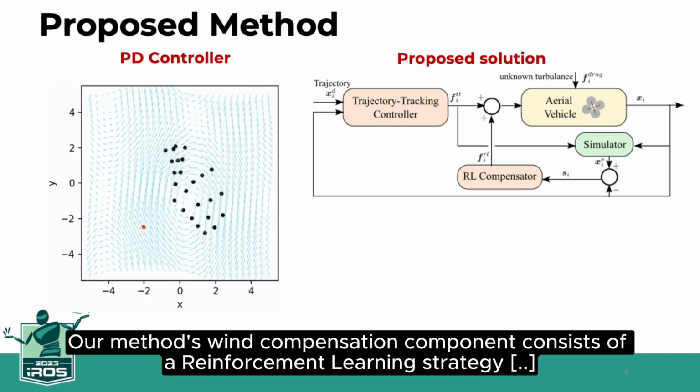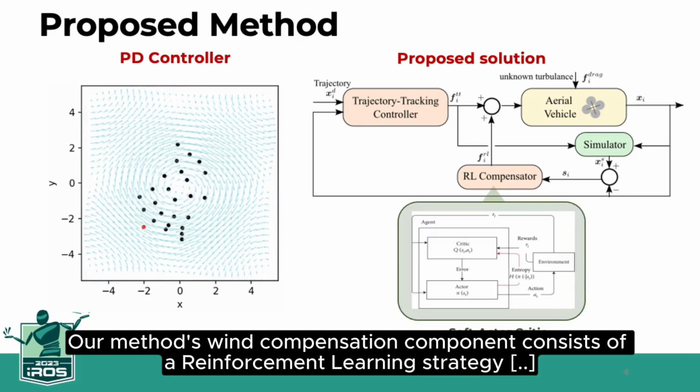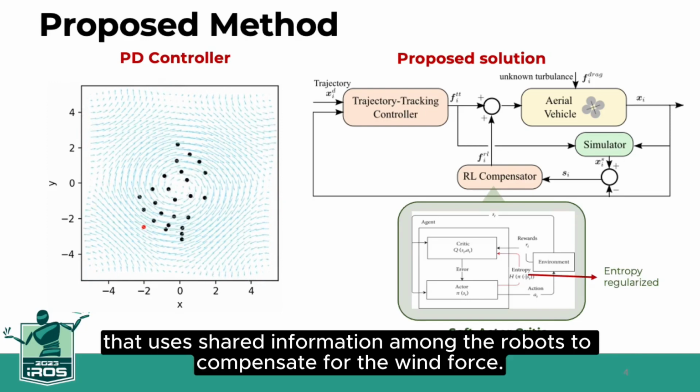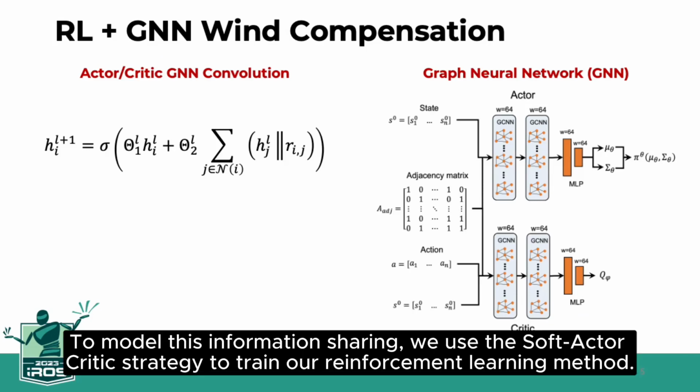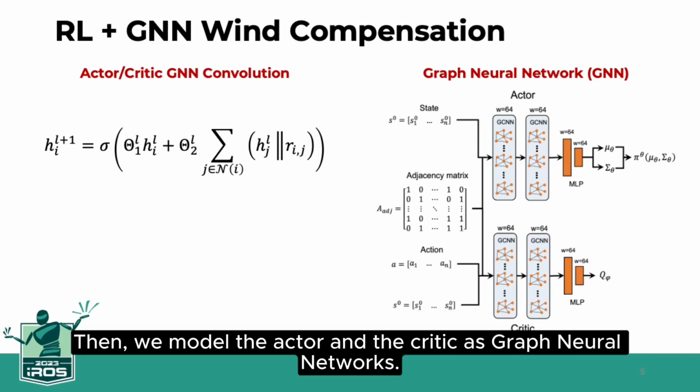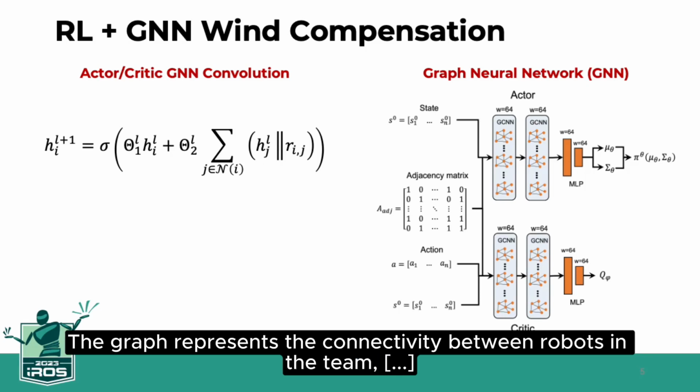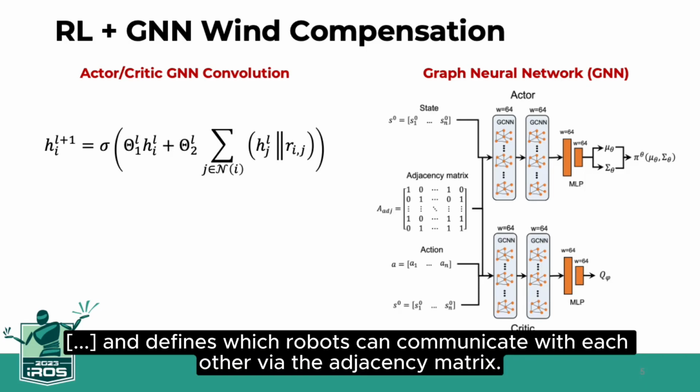Our method's wind compensation component consists of a reinforcement learning strategy that uses shared information among the robots to compensate for the wind force. The key component of our proposed method is the information sharing between members of the robotic team. To model this information sharing, we use the soft actor-critic strategy to train our reinforcement learning method. Then, we model the actor and the critic as graph neural networks.